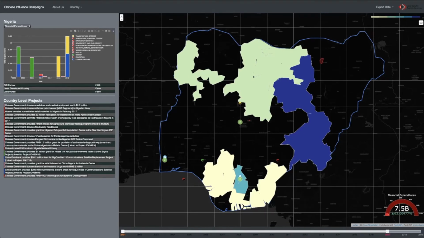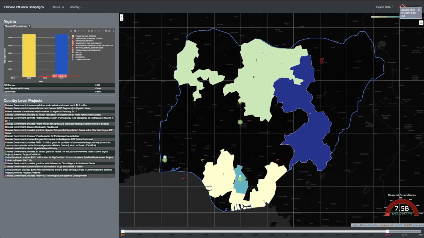Another thing to note here is the general investments and when they have occurred. The large majority are at the country level and pertain to transport and storage, energy, communications, and health. The full legend for the different sectors of investment can be viewed in the expenditure chart. Starting in 2016, we see that the investments begin to ramp up, with emergency response and education investments occurring in 2017, most likely to increase goodwill towards China during this time prior to signing the Memorandum of Understanding to join